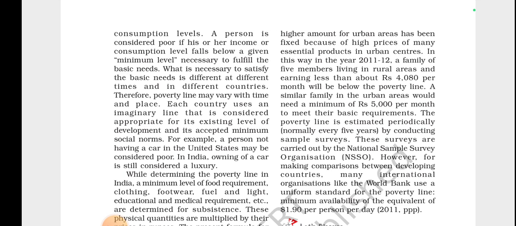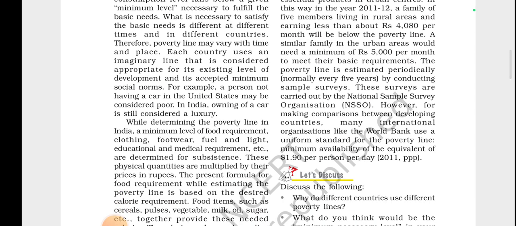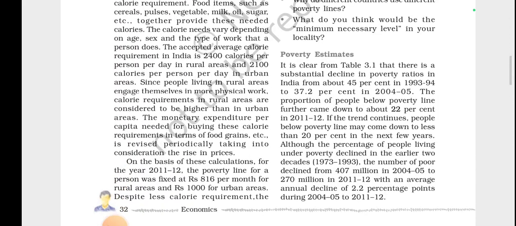The poverty line is estimated periodically, normally every 5 years, by conducting a sample survey, and that is done by the NSSO, the National Sample Survey Organization. However, for making comparisons between developing countries, many international organizations like the World Bank use a uniform standard for the poverty line. Minimum availability of the equivalent of $1.90 per person per day is considered. So next is poverty estimates.